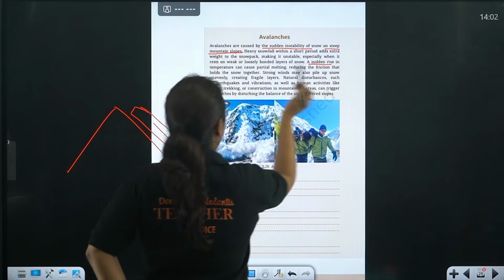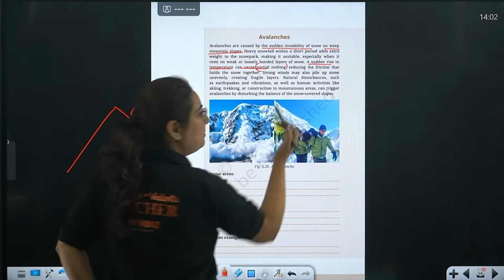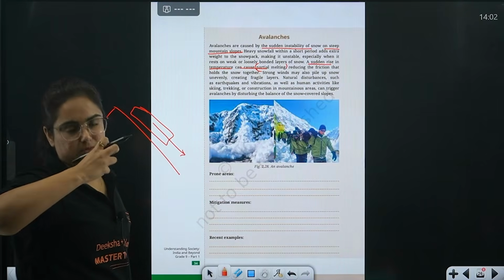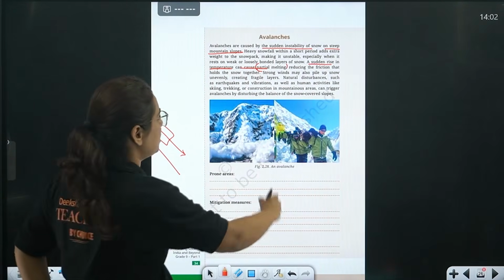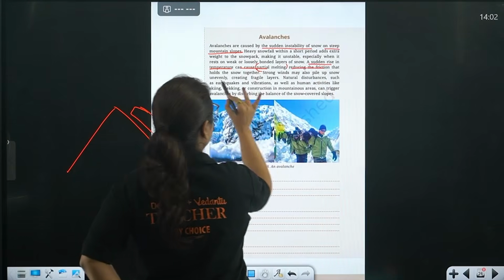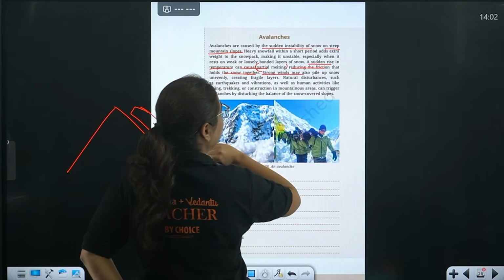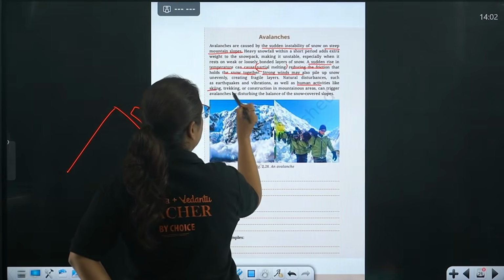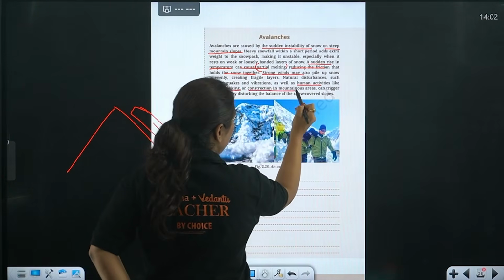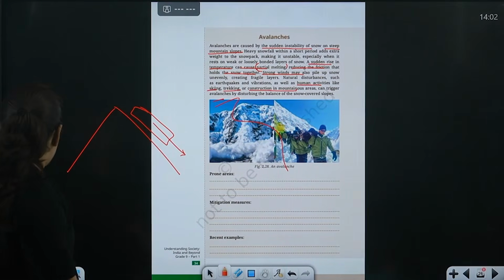A sudden rise in temperature can also cause it. Because of it, partial melting will divide the snow, leading to its destruction, reducing the friction that holds the snow together. Strong wind can also be a reason, or human factors like trekking and construction in the mountain region can disturb the balance of the snow-covered areas.